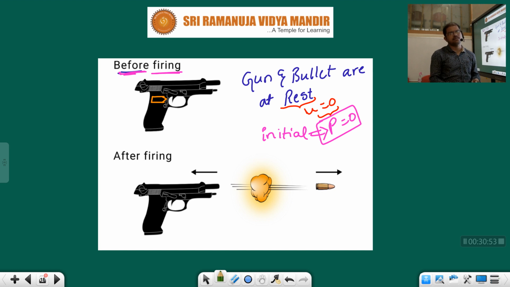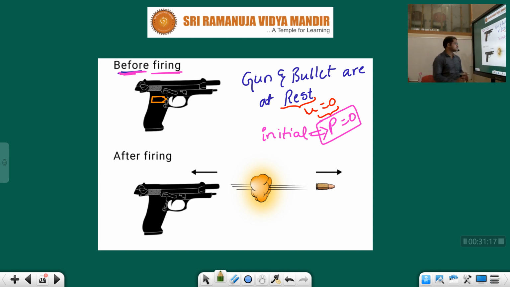When they pull the trigger, the bullet moves forward, and at the same time the gun is pulled backwards like this. Why do they move like that, children? Due to the force created inside the gun when they pull the trigger.